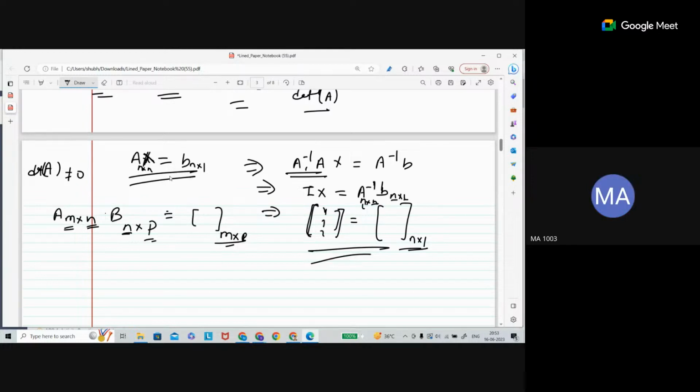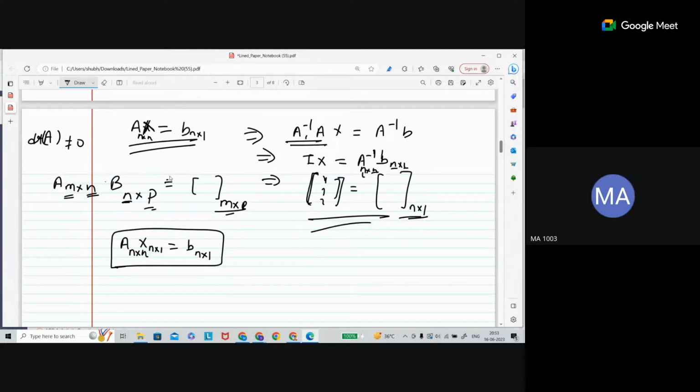I am saying you have a system of linear equations where the coefficient matrix is of order n cross n. This is A, x, and b. So x is also going to be of order n cross 1, and b is going to be n cross 1, right? Are you getting this one? Yes, sir, I am getting it.